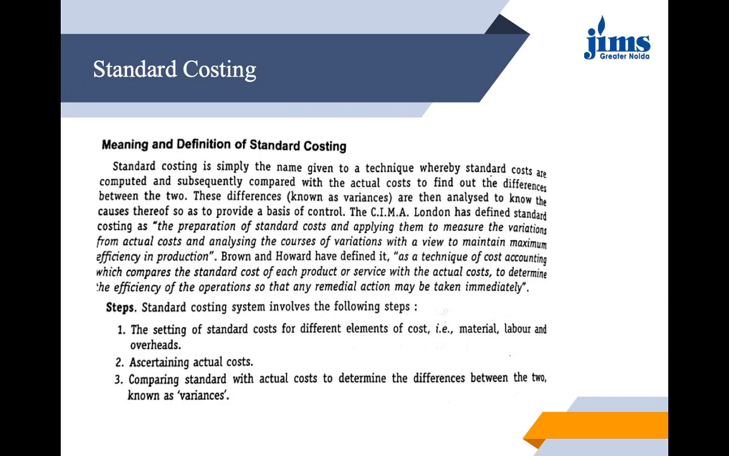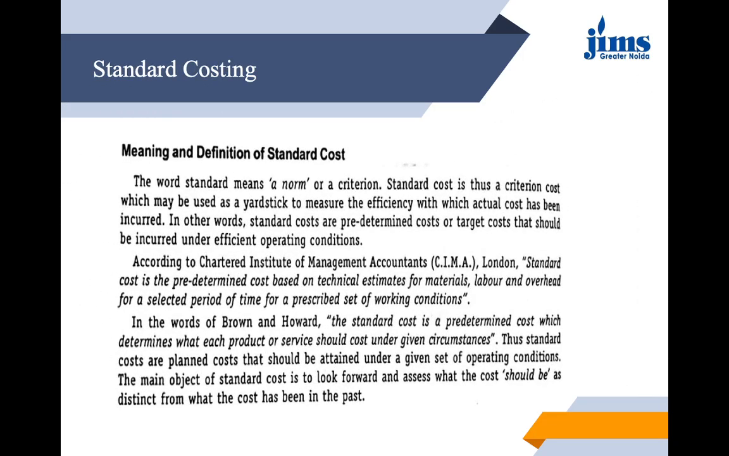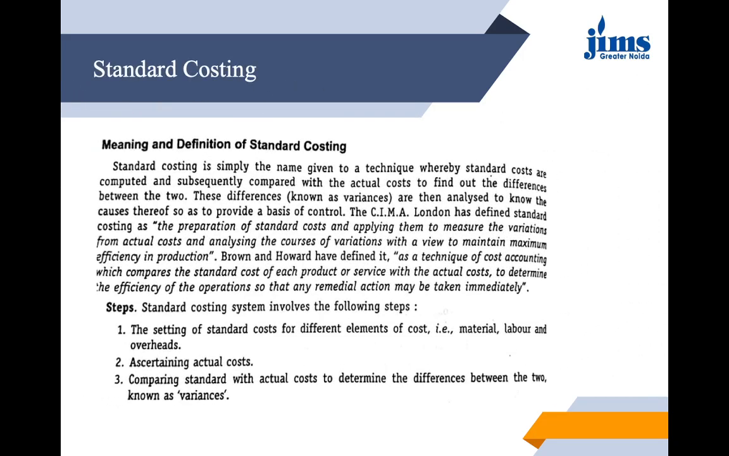Then we have the meaning and definition of standard costing. Till now we were studying standard cost. Now let us see standard costing. So it is the process actually. Standard costing is simply the name given to the technique whereby the standard costs can be calculated or computed. Subsequently, they are compared with the actual costs to find out the differences between the two. And these differences are known as variances or deviations. They are then analyzed to know the cause behind them so that they provide a base for control and remedial actions can be taken.